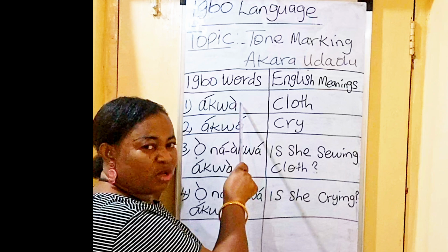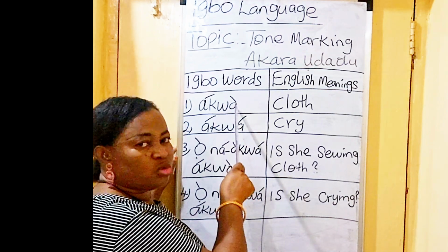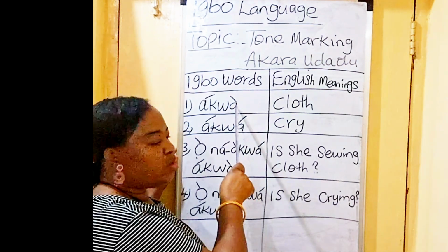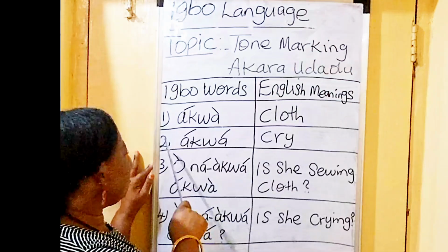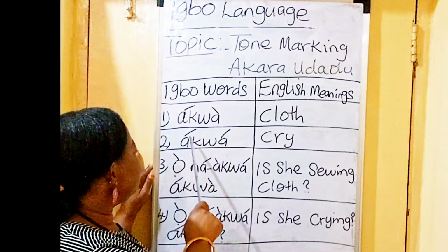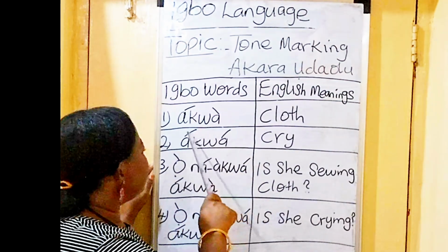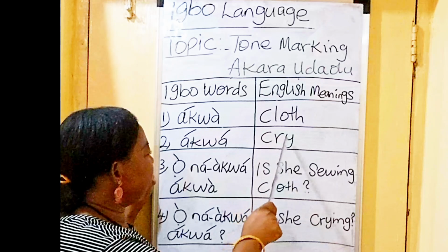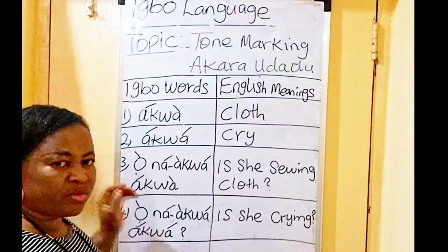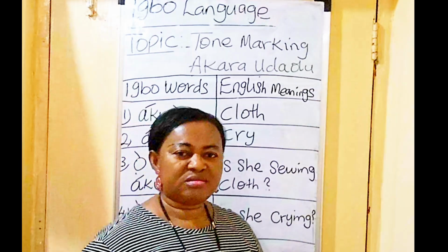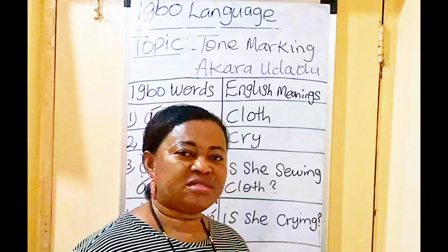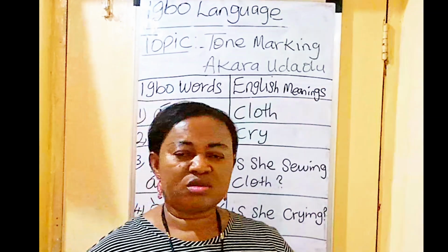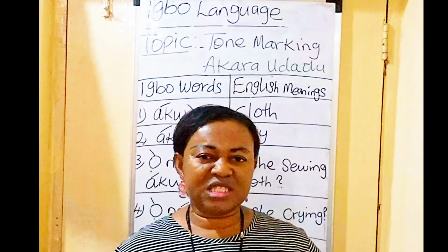Then the last one here is low tone. It means clothes. Second example, you have akwa, high, meaning cry. Akwa. So we use it in sentence making.